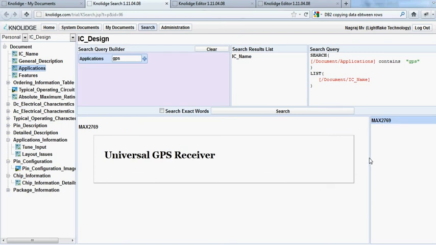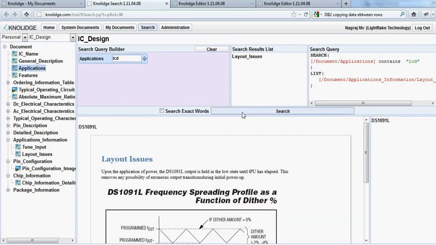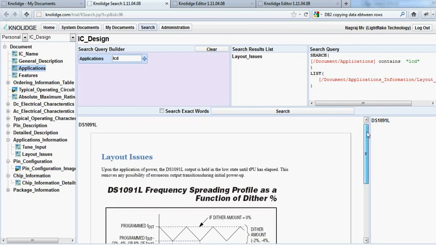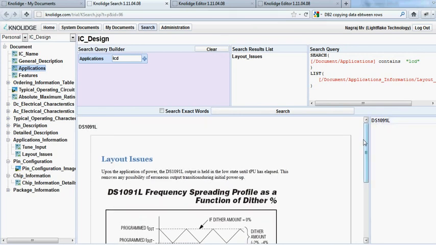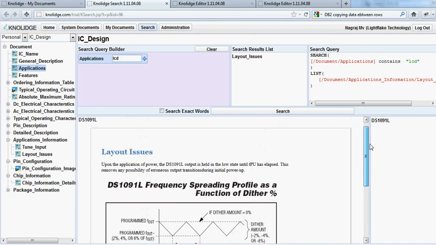Then I want to see all the layout issues from all the ICs which have been used in LCD displays. So only one IC is there, DS1091, which is used in LCDs, and this is the layout issue in that IC. Now let's extend our query.